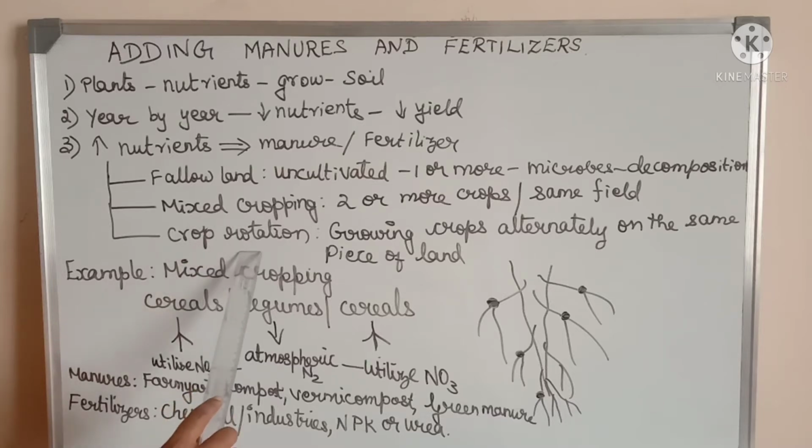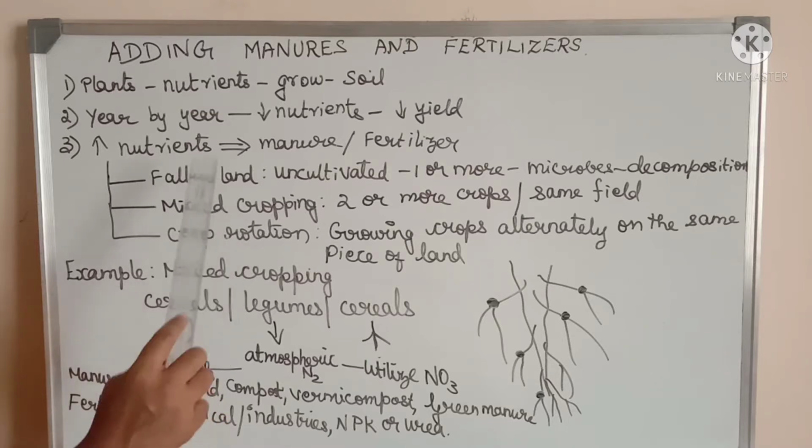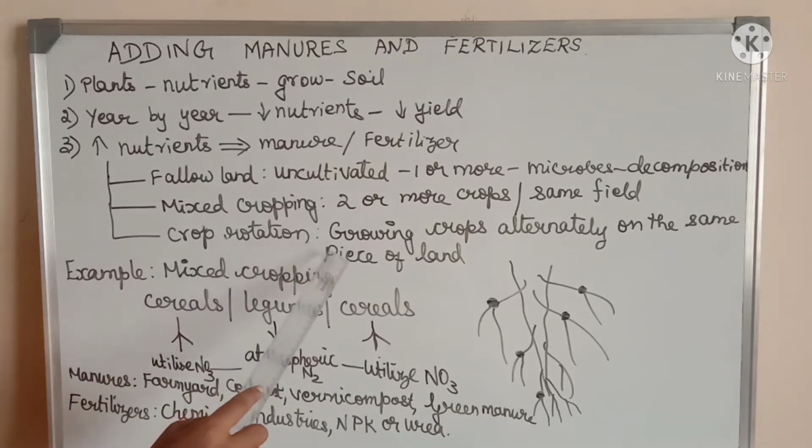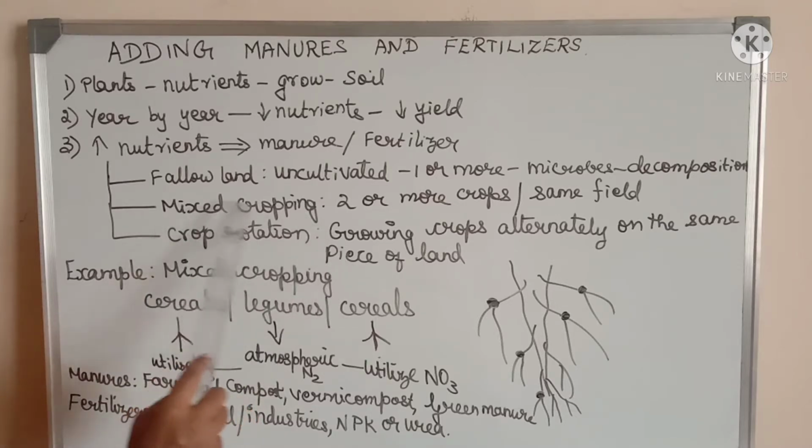But actually the crop rotation means for the first season or for the first cultivation, if one variety of plant is grown, for the next season, the next variety should be planted. As a result, the nutrients present in the soil may be replenished by itself, because the absorption of nutrients varies from plant to plant. That is actually crop rotation.